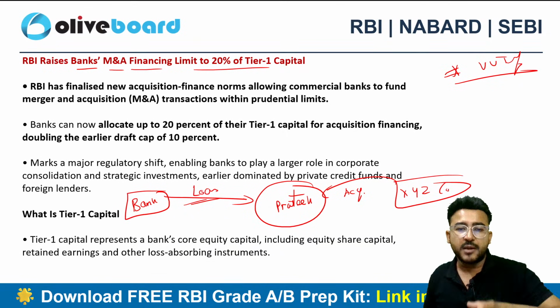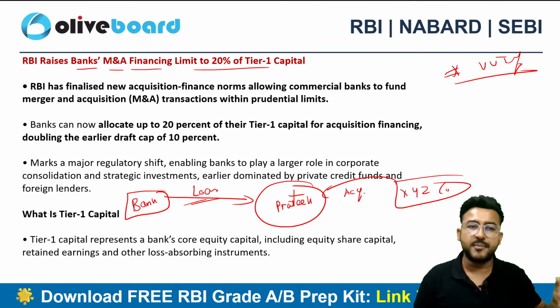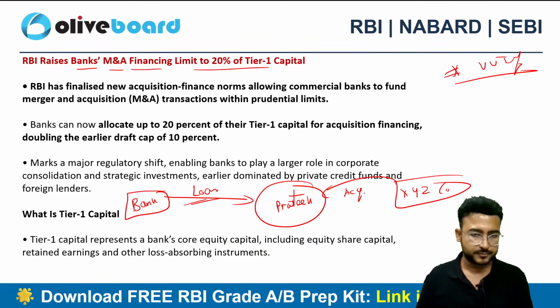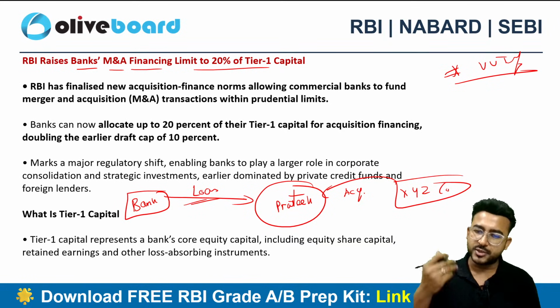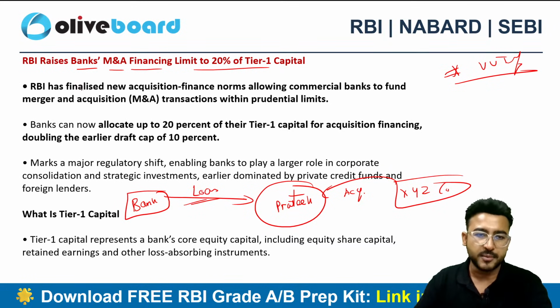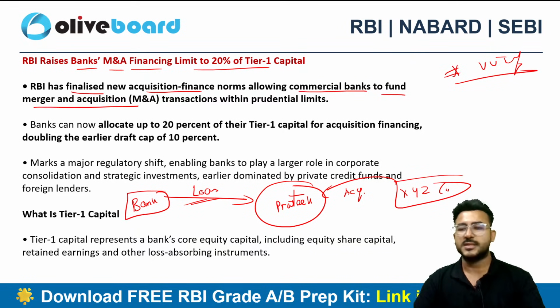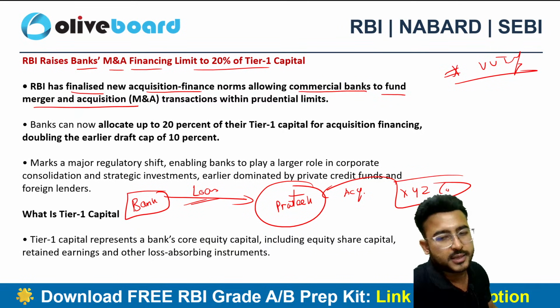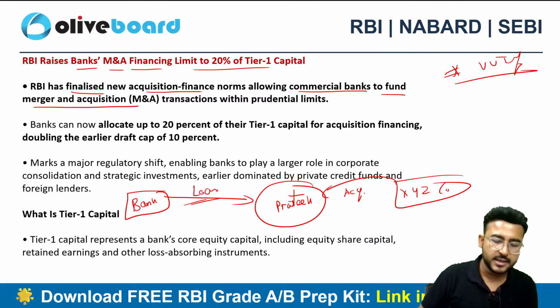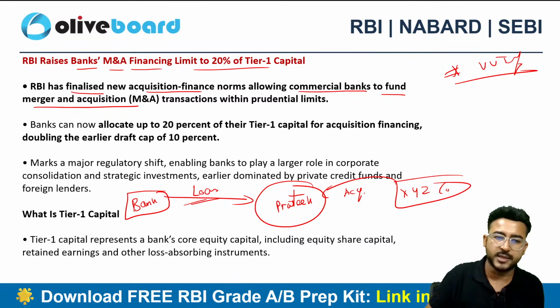So earlier RBI used to restrict it. Then RBI drafted a guideline for the same, and now RBI has actually finalized that particular norm or the guideline. So RBI has now finalized the acquisition norms and commercial banks are now allowed to fund the mergers and acquisition transaction. Earlier this was not possible, but now I can take loans from commercial banks and I can acquire the companies as well, right?